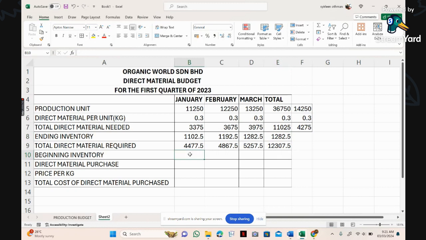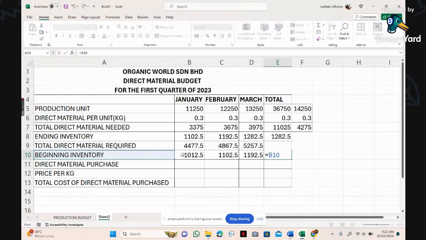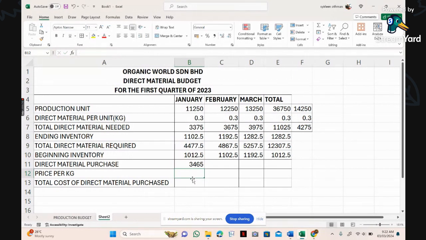Alright? Okay, so your beginning inventory will be equals to 30% from this part. Okay, 3375. So you dapat 1012.5. Okay, yang ni saya tarik sampai March. So beginning inventory is the first number lah here. Okay, enter. So you have your beginning inventory. So direct material purchase ialah sama dengan, okay, berapa yang you perlukan, tolak dengan baki yang ada dekat kita punya store. So kita punya store tadi kita ada ialah B10. Okay, alright. So saya minus, saya dapat 34650. Okay, I drag sampai hujung.